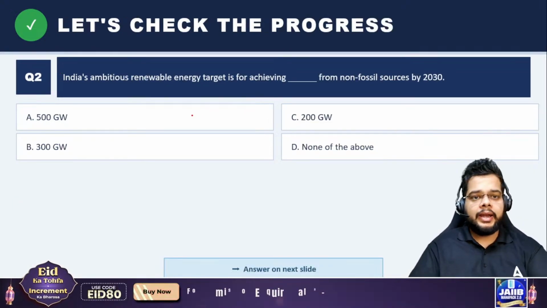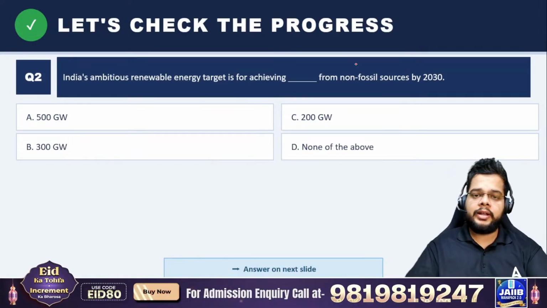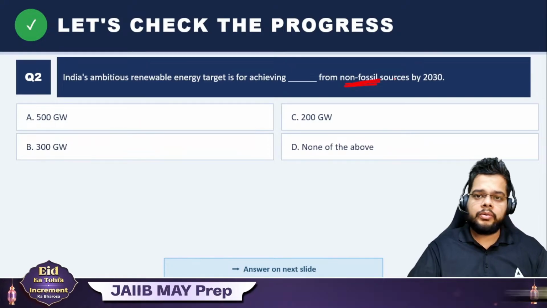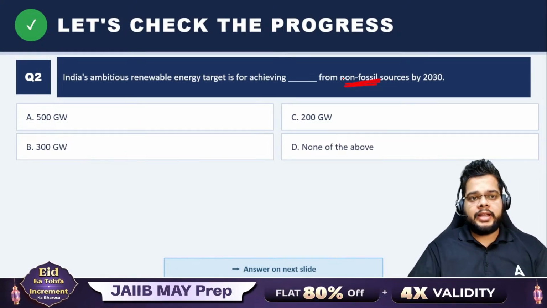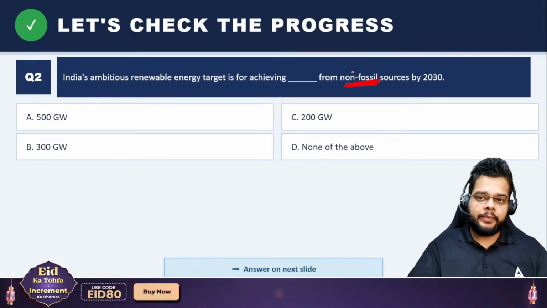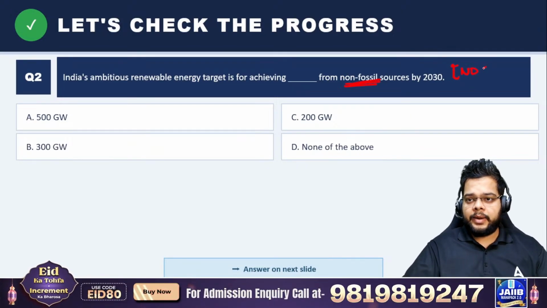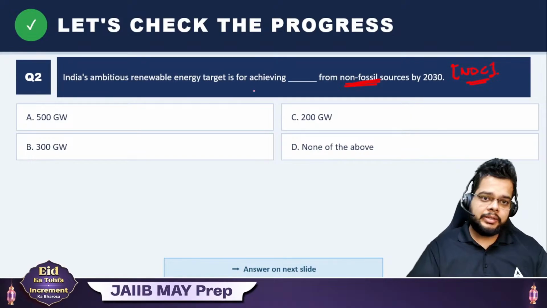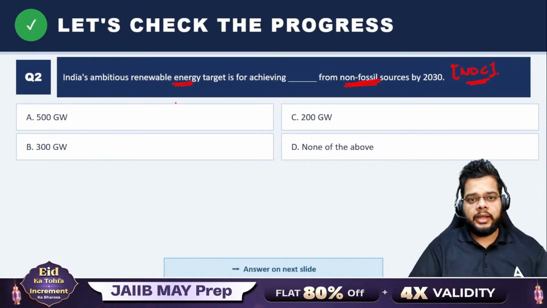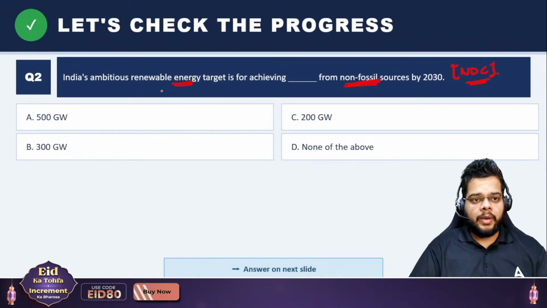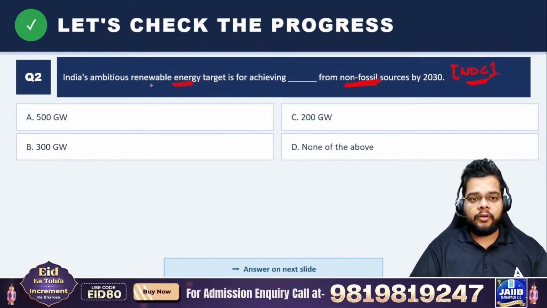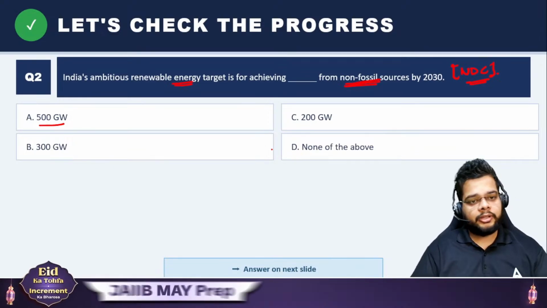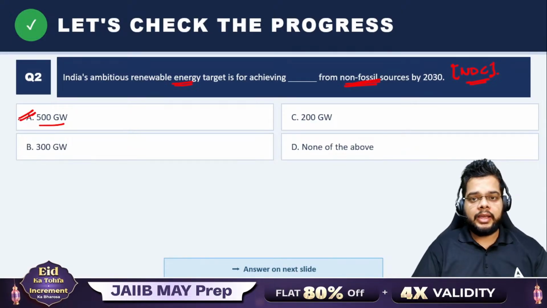Next question. India's ambitious renewable energy target is for achieving dash from the non-fossil sources by 2030. So when you talk about the important targets which have been provided by the Indian government via the NDC, Nationally Determined Contribution, one most important target is this ambitious target of renewable energy. And what is the amount of renewable energy we are looking for, whether it is 500 gigawatt, 200 gigawatt, 300, or none of the above. So the right answer again is 500 gigawatt.